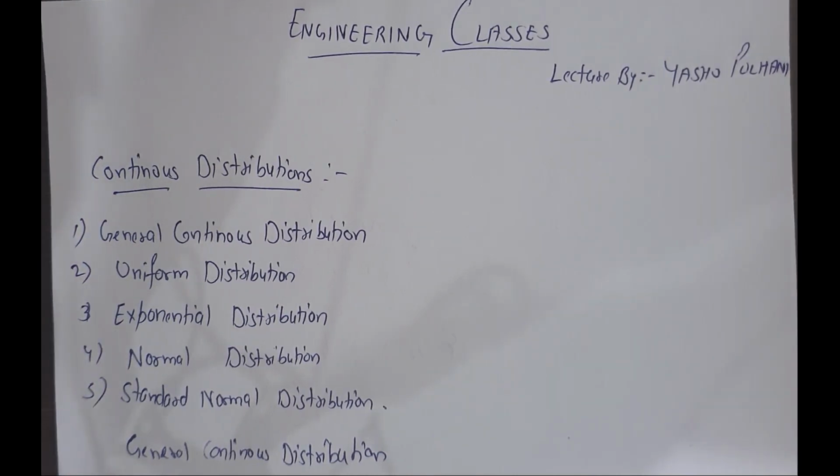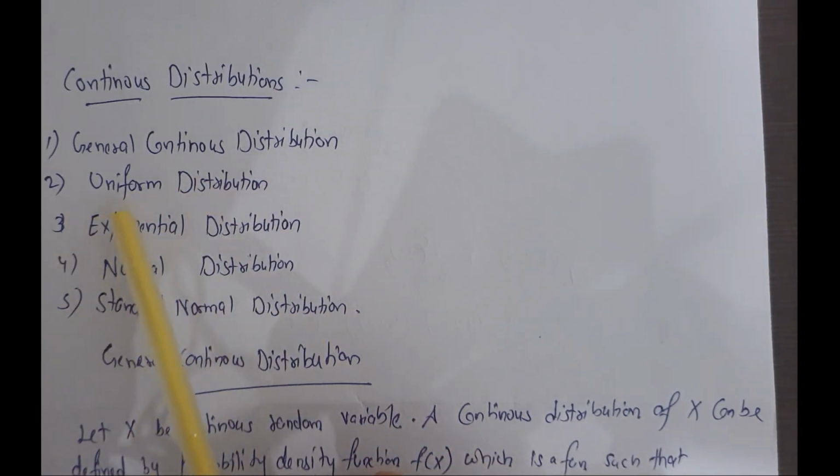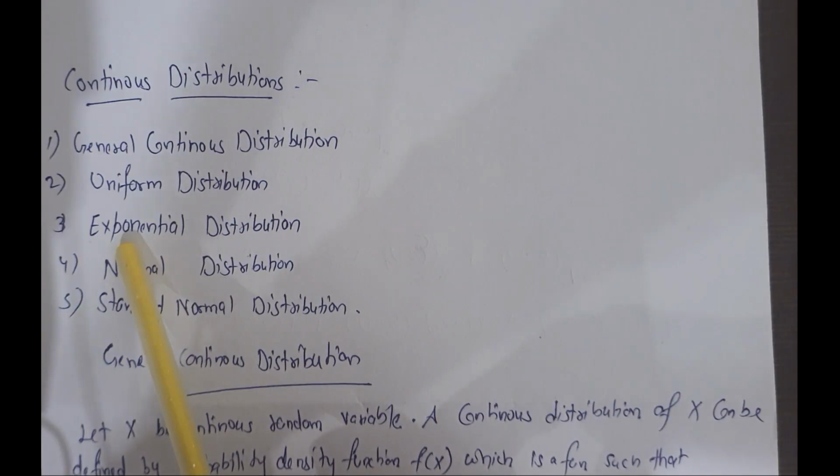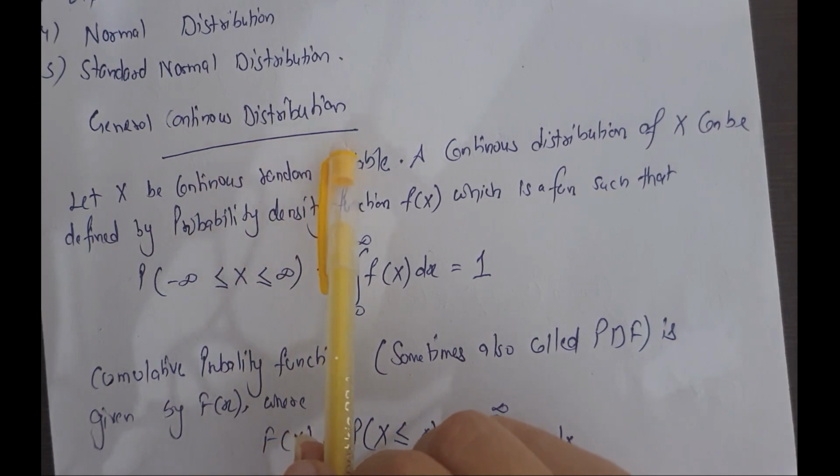Today we will start with continuous distribution. First one is general continuous distribution, second one is uniform distribution, and third one is exponential distribution. In this class we will study these three distributions. First one is general continuous distribution.